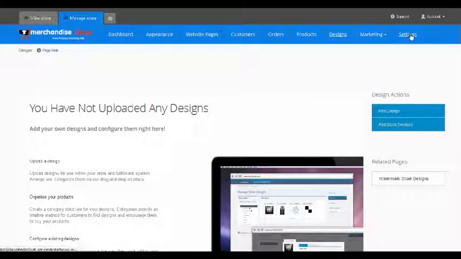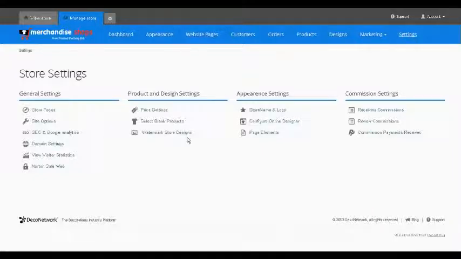And finally, the Settings tab, which gives a whole range of features. Lots of options, again, SEO, some domain settings. You can choose your own domain name, which you can point at your shop. Some statistics. You can choose your price settings. You can choose how much you want to make profit on each item. It can be a percentage or it can be a set amount. You can choose the blank products that are available in your shop. You may not wish to have some of the products available that we offer.